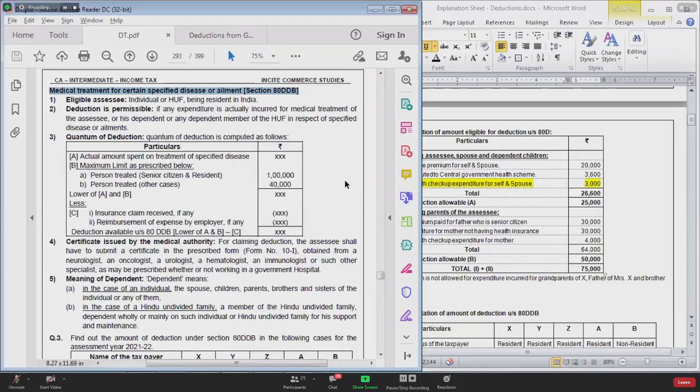All these are diseases. Those diseases can be cured. Disability, sometimes disability can be cured, sometimes disability cannot be cured. So section 80 double D and section 80U, they are giving you deduction for disability, whereas section 80 DDB is giving you deduction for medical treatment of specified disease or ailment.